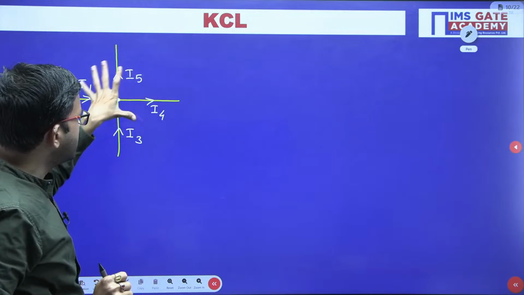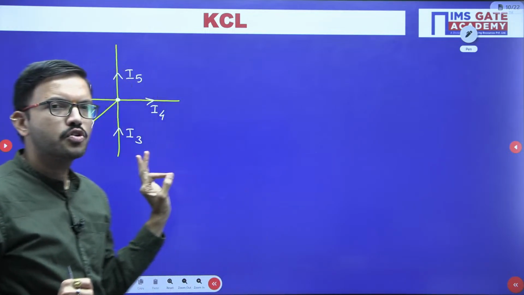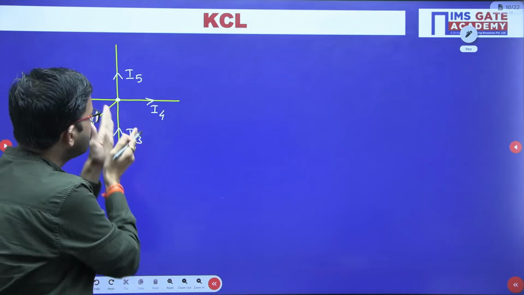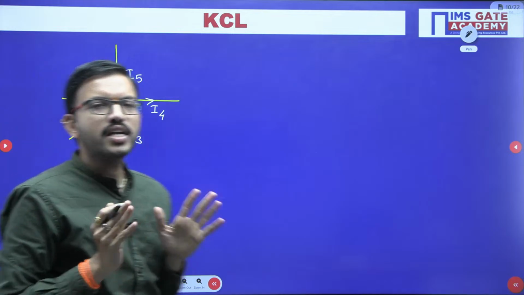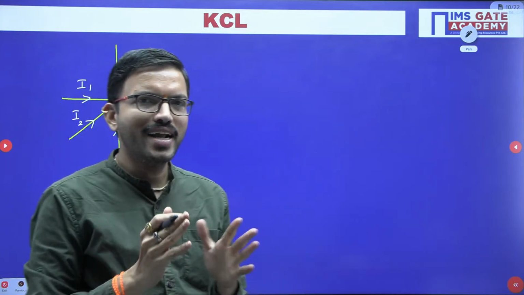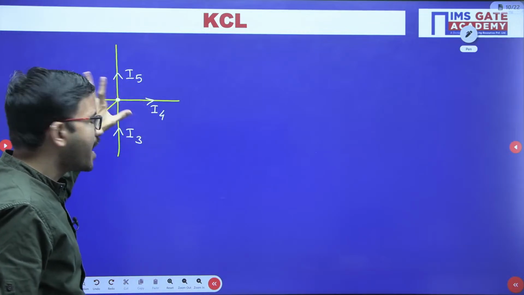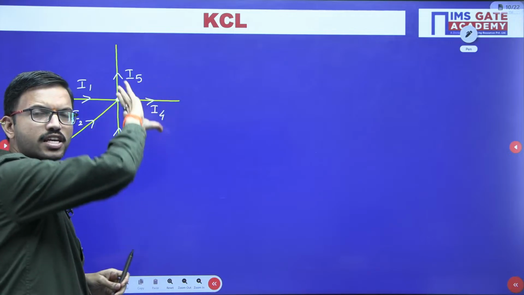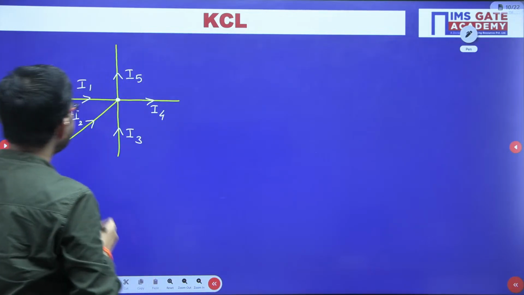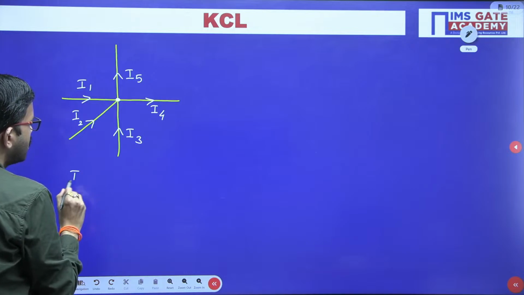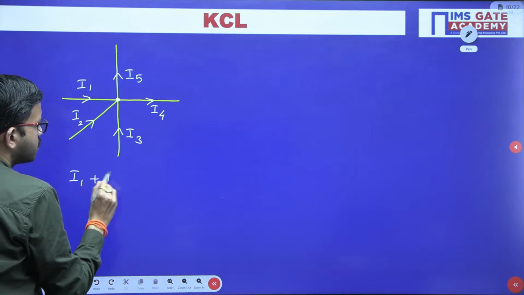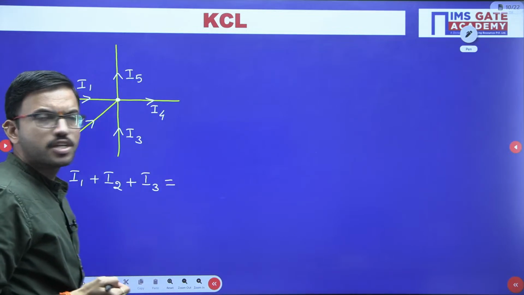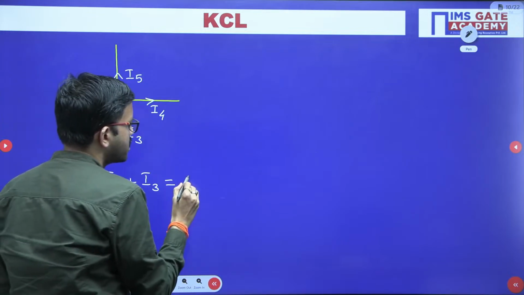So when multiple branches are connected to a particular node, in a few branches currents are entering and in a few branches currents are leaving. If you add all the currents entering towards that node, that will be equal to the sum of the currents in the branches where currents are leaving. So here I1, I2, I3 currents are entering, so I1 plus I2 plus I3 is equal to the sum of the leaving currents, I4 plus I5.